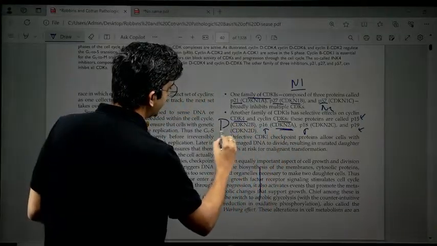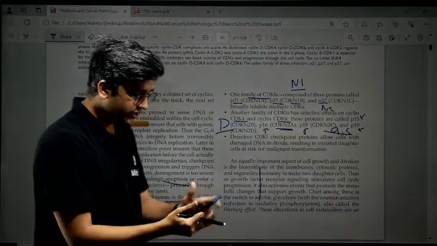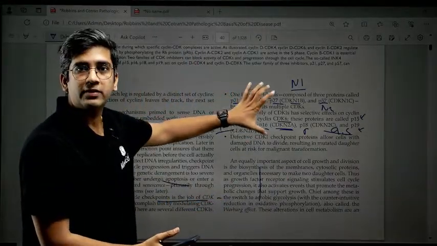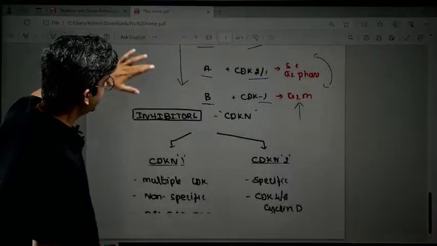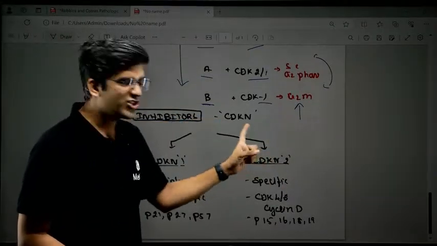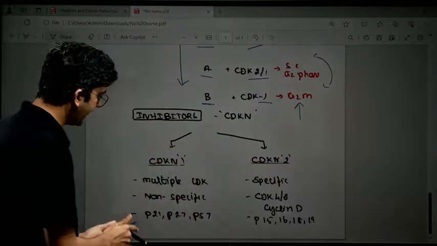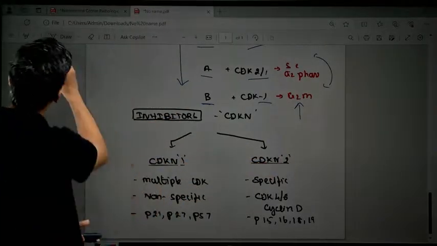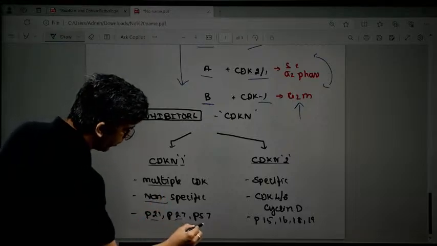This is with cyclin D, and this acts on G1S only, right? So this is the only information given for this, right? So how do I write this? If I have to divide the inhibitors, I call them CDKN, cyclin dependent kinase inhibitor. Unfortunately, they have named it N. So I have two types, N1 and N2. In N1, it's multiple, it's non-specific. You can see here, it's multiple and non-specific. And everything which doesn't have 1 comes into this.